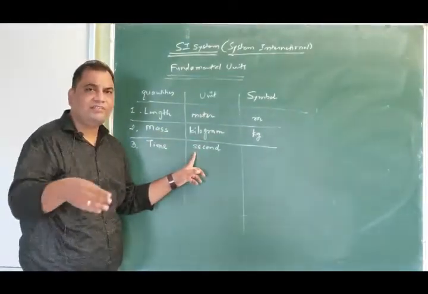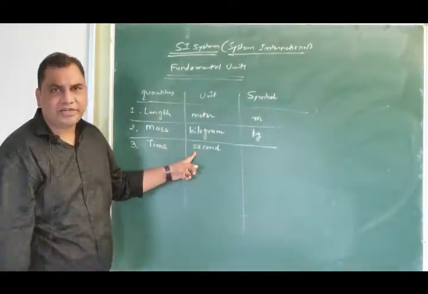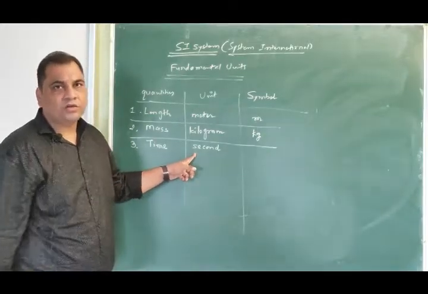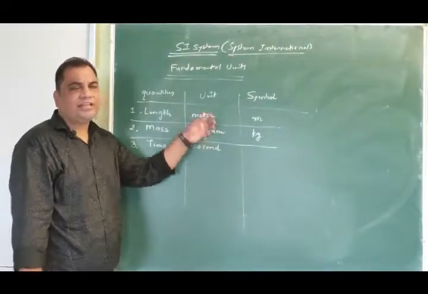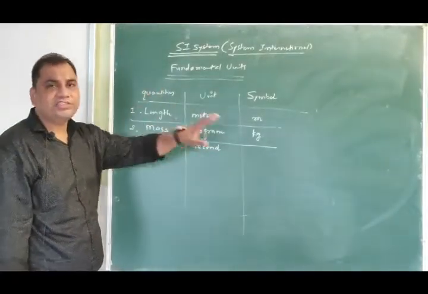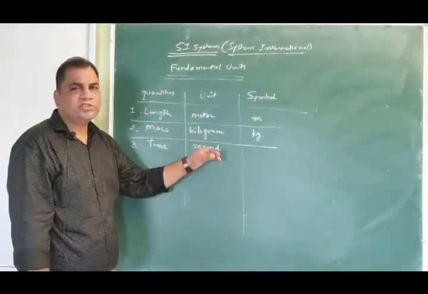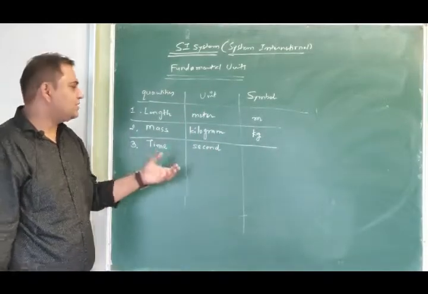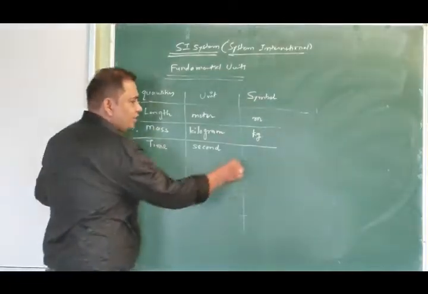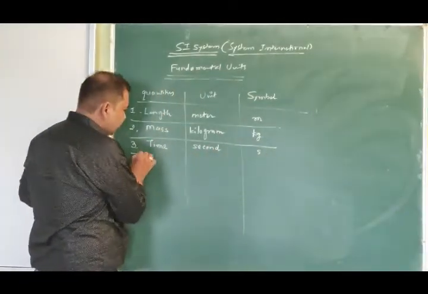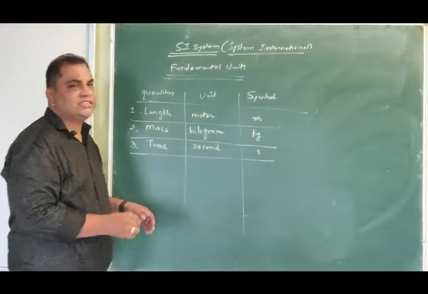Apart from second, we have other units as well: minute, then hour, or a week, month, year. But as far as our basic calculations are concerned, we will use second as the more preferred unit over all other units, and it has the symbol s.